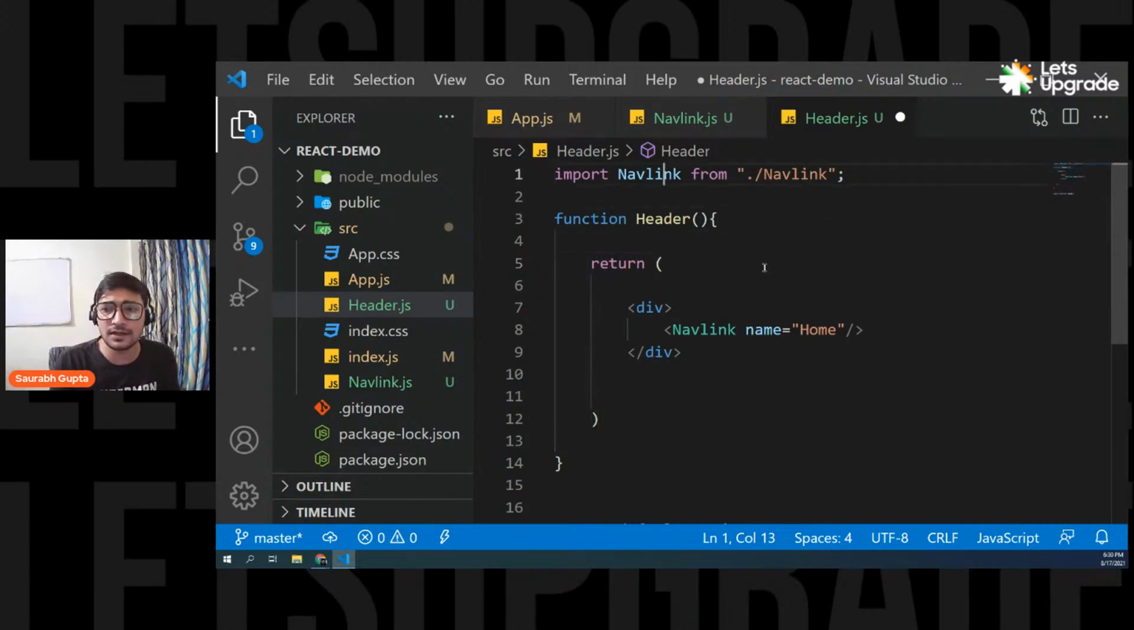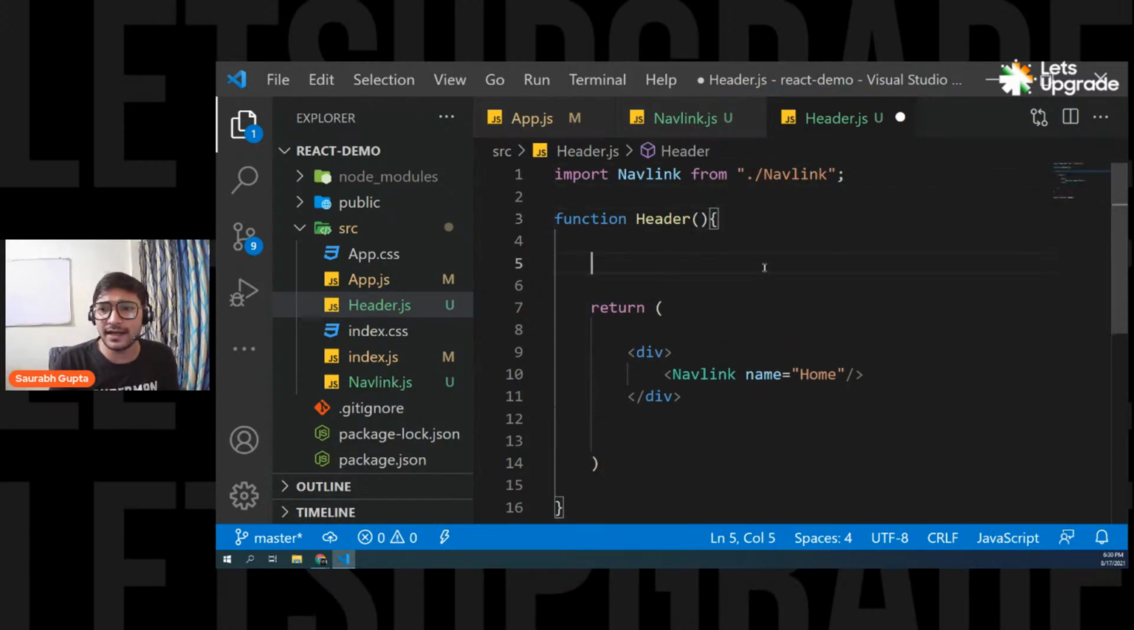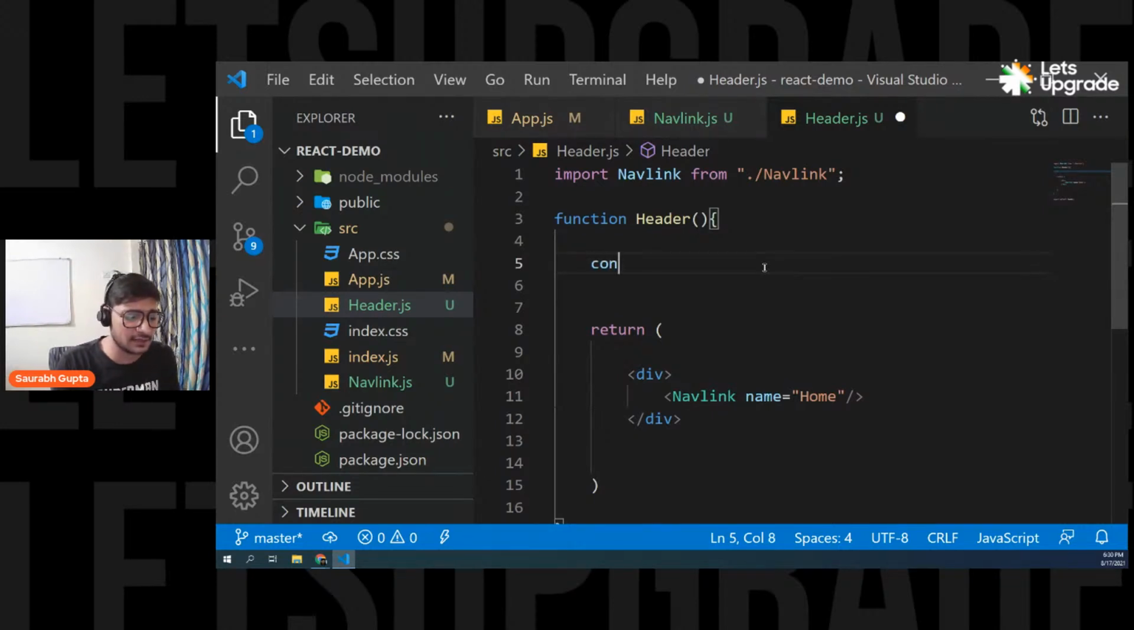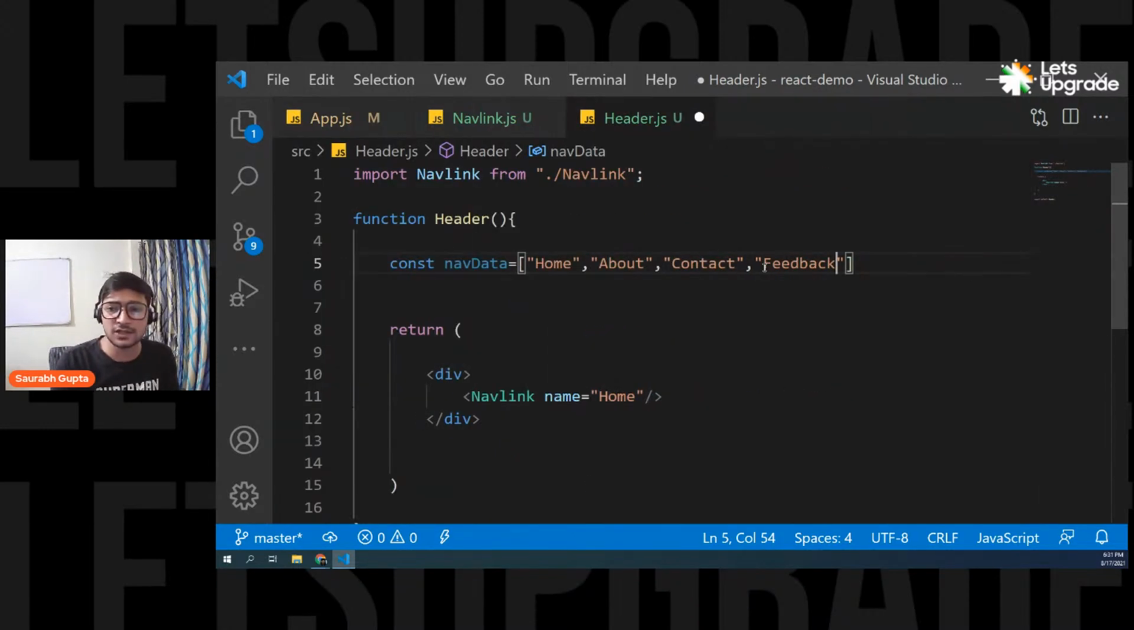Okay, everyone, now please focus. Now, let's say I create an array here. I'm creating an array here. So let's say const navData equals. Okay. So let's say I pass home. Now I'm going to show you how to reuse your components using loops. Home. Then let's say I pass about, then contact, and then feedback, something like that. Okay. So I pass all the things like this.